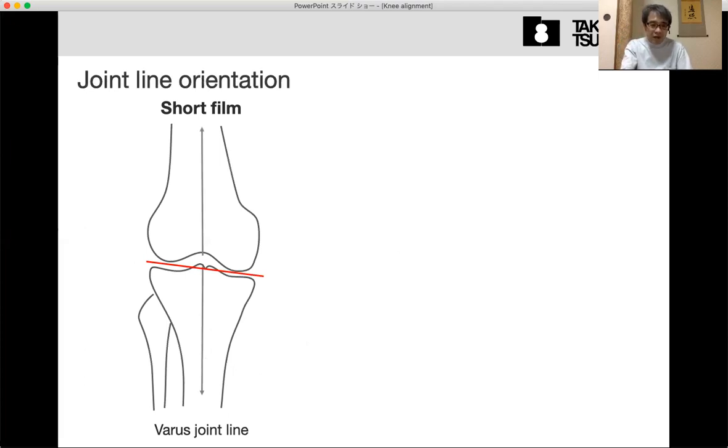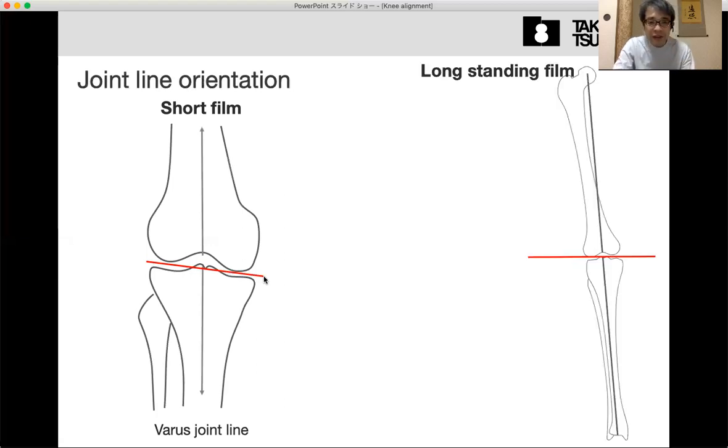But in fact, in this X-ray, the joint line comes like this, so it looks valgus. But in fact, in the long-standing film, standing on both legs or one leg, this femur and leg line will incline slightly laterally. And eventually, this joint line comes horizontal to the floor.